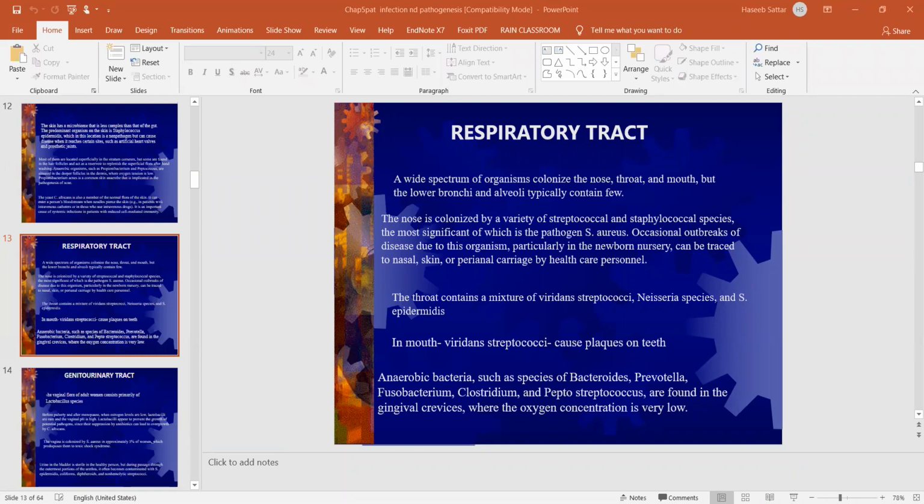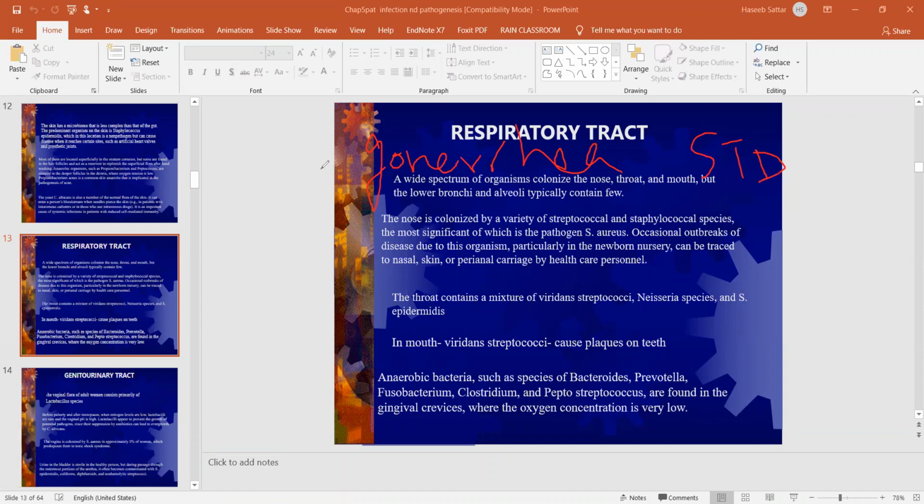There is another species of Neisseria, that is Neisseria gonorrhoeae. That is what we call gonococcal infection, which causes gonorrhea. Neisseria gonorrhoeae causes gonorrhea, that is an STD, sexually transmitted disease.